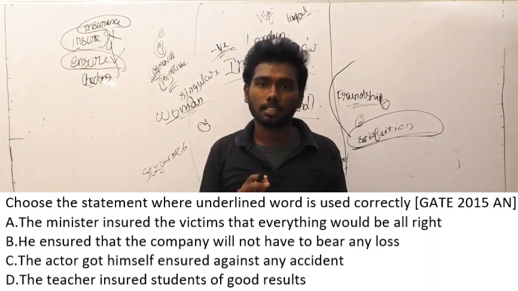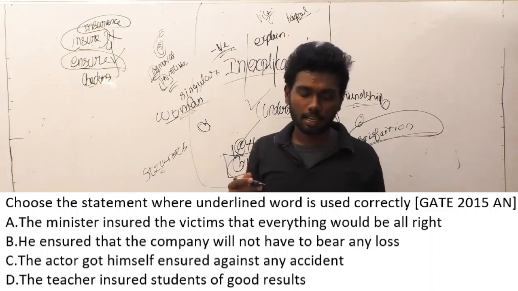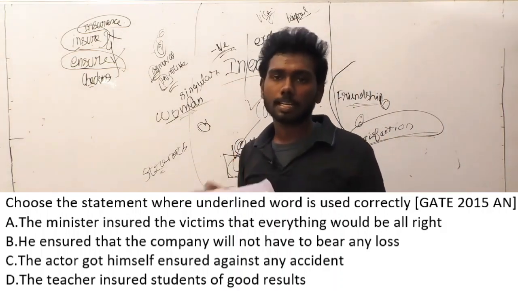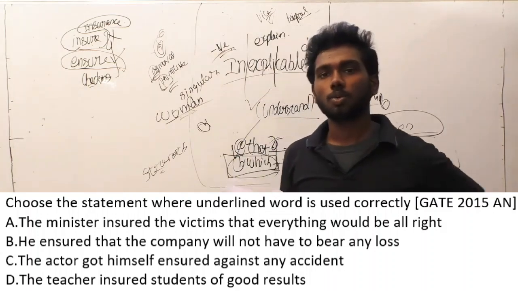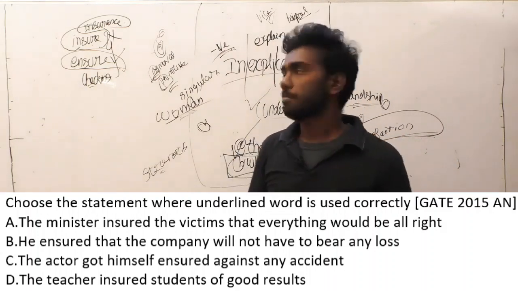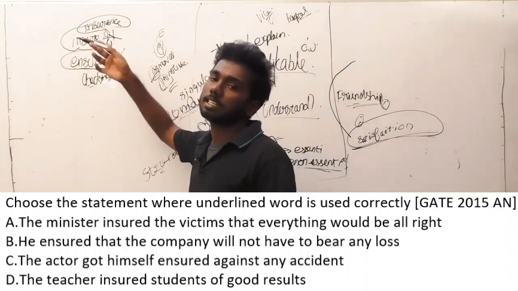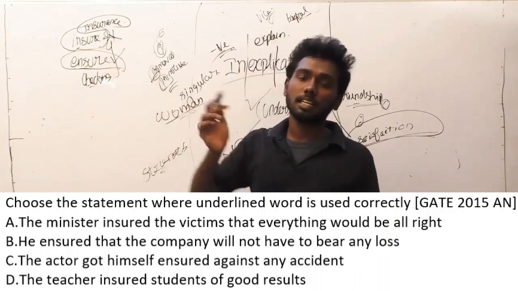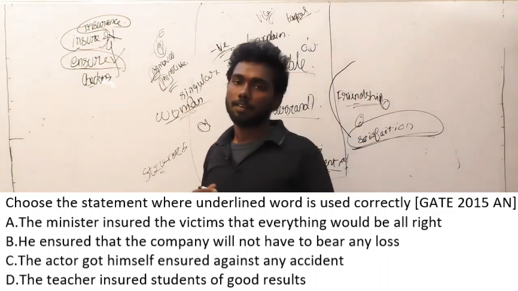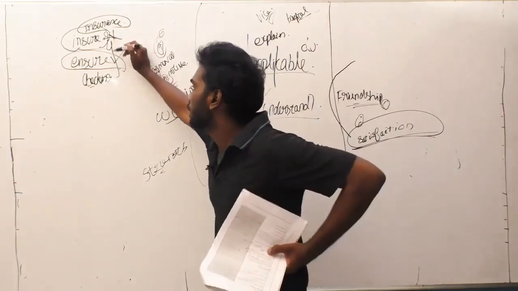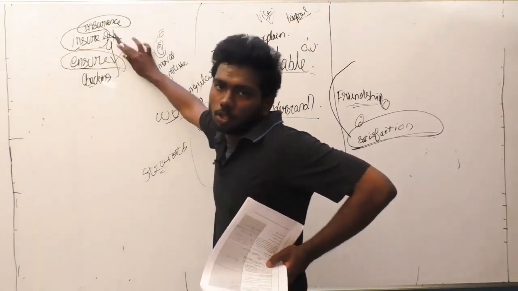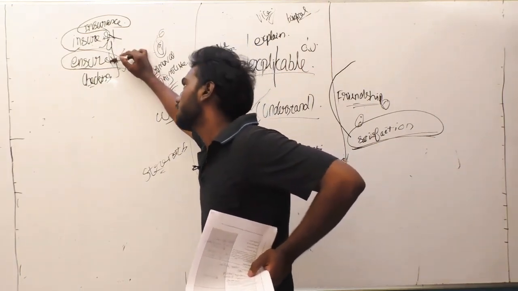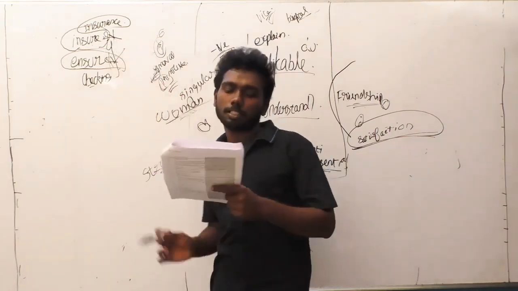Our second option is the answer, and I will say the reason, but let us find the error in C and D first. The actor got himself insured against any accident. Generally, why do you do insurance? To claim money if you face an accident with some of your things. So a word accident is coming here. If the word accident comes here, definitely you are not going to ensure accident, you are going to insure accident. They said that the actor is ensured, so that is the wrong answer. The actor must have insured. So option C is wrong.